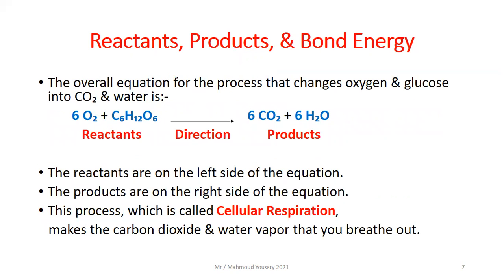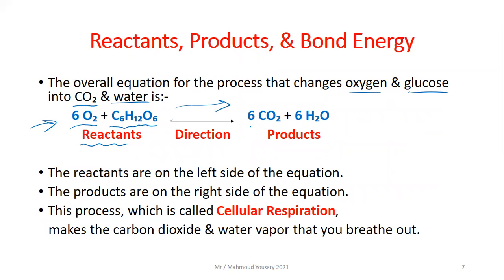The overall equation for the process that changes oxygen and glucose into carbon dioxide and water is here. 6 oxygen molecules plus C6H12O6, which is glucose. These are called the reactants. And this is the direction of the reaction.